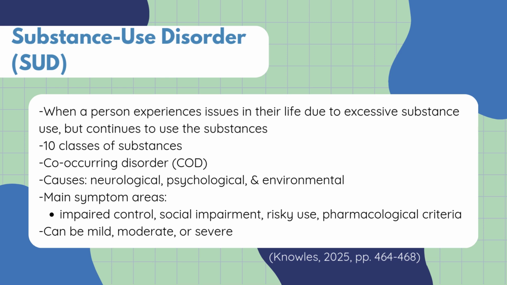SUD subtypes are categorized by the drug category, whether the drug is prescribed or non-prescribed, and the age and gender of the user. According to Knowles 2025, SUDs are the leading health concern in the United States. Among people aged 12 and older, over 40 million experienced a substance use disorder within the past year. 28.3 million have been correlated with alcohol, and 18.4 million have been correlated with an illicit drug.